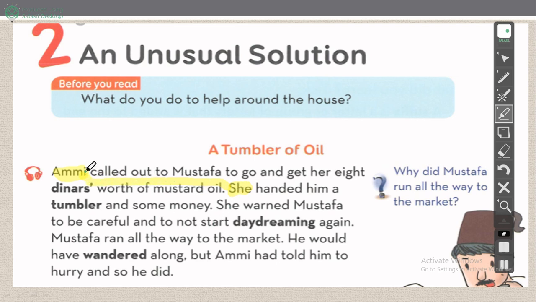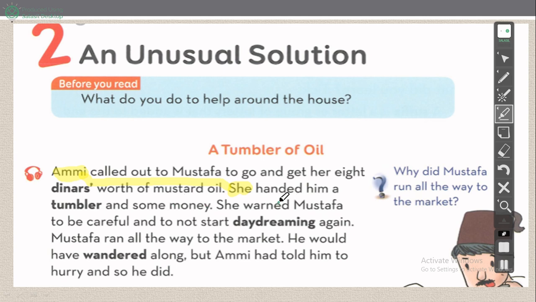She refers to Amy. Okay, please write on the book. She refers to Amy. She handed him. She handed him what? Before that, what's the meaning of handed? She gave him. Handed, which means gave. She handed him a tumbler and some money.